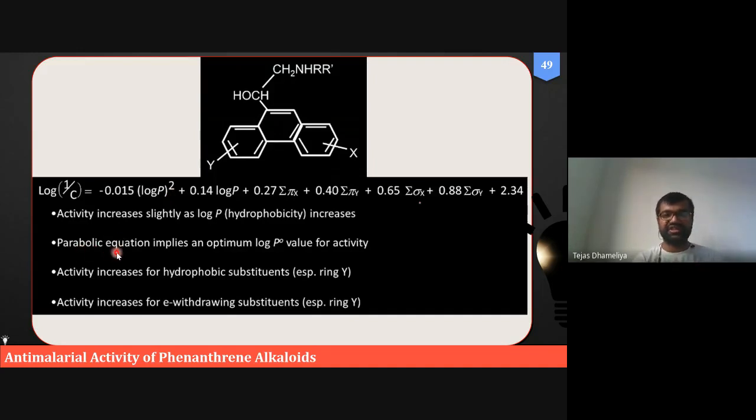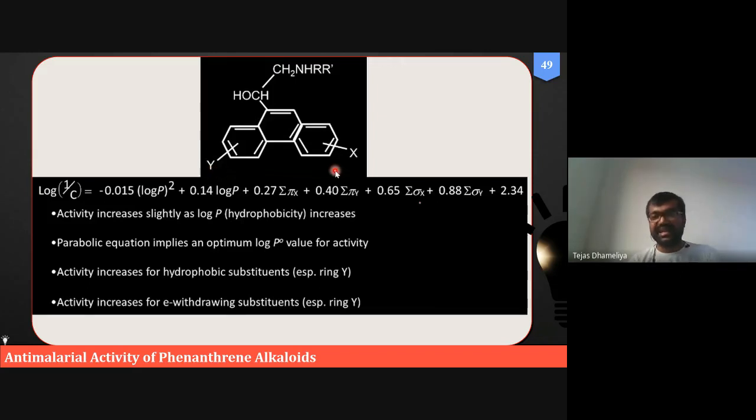As mentioned in this equation, they have given pi x, pi y, and sigma x and sigma y. So what are pi x and pi y? Basically, these are phenanthrene alkaloids, which possess the phenanthrene ring. A naphthalene ring with one more benzene ring attached is the phenanthrene ring, which possesses two substituents, x and y.